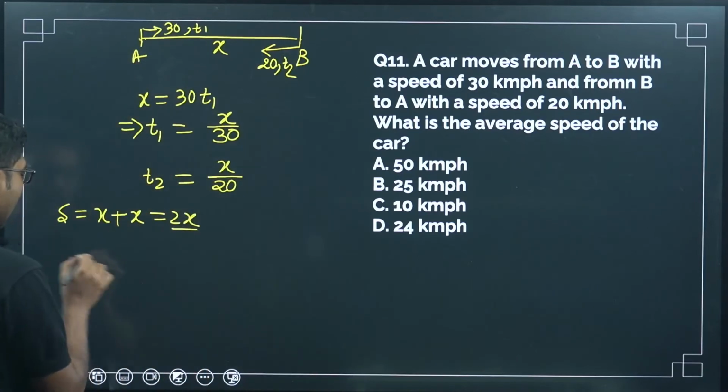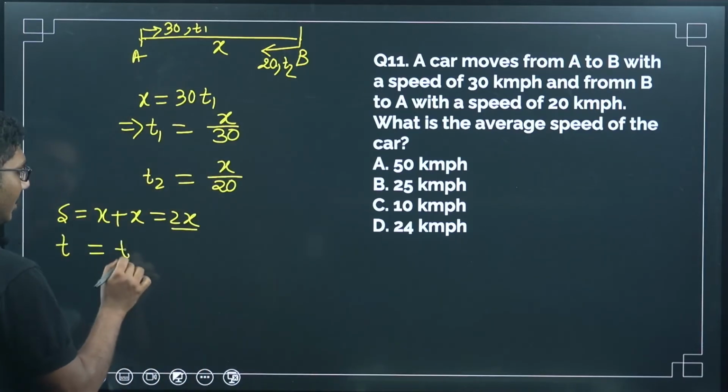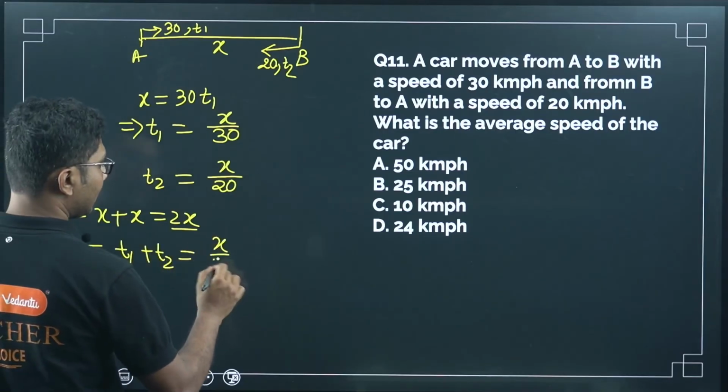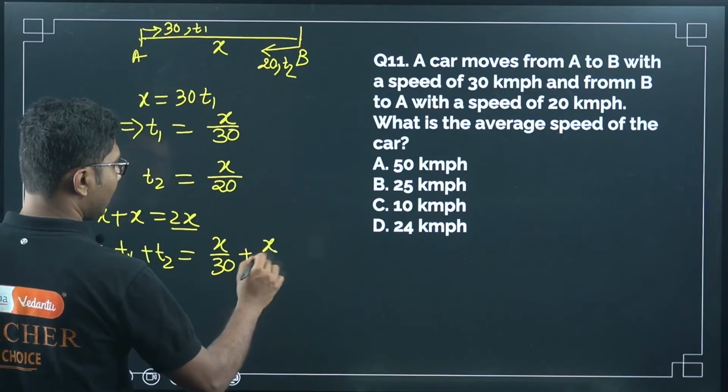And what is the total time taken? T equals t1 plus t2, that is equal to x by 30 plus x by 20.